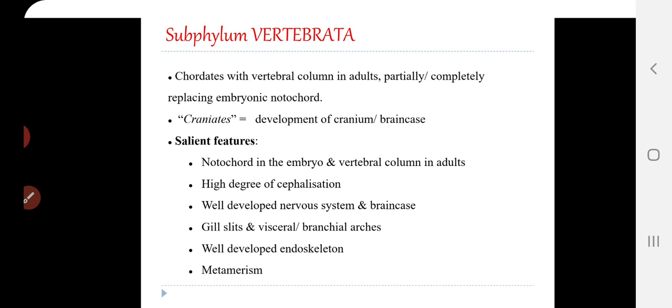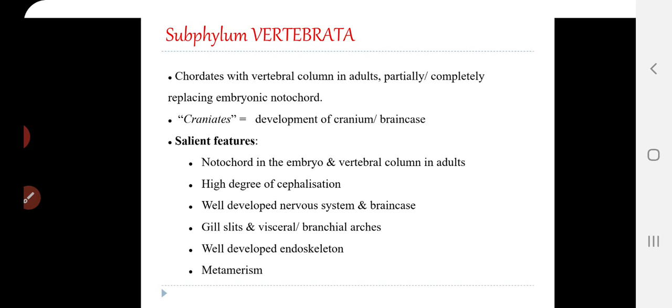The brain gives off 10 to 12 pairs of cranial nerves in the head region, and the spinal nerves vary from group to group. Usually there are 10 to 12 cranial nerves arising from the brain.